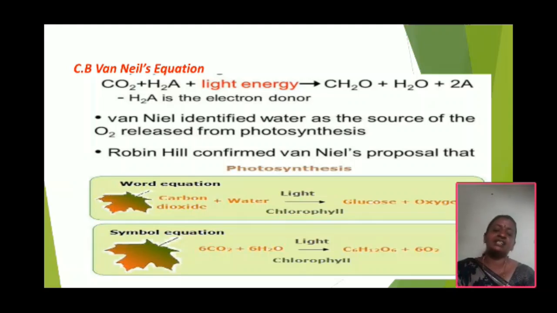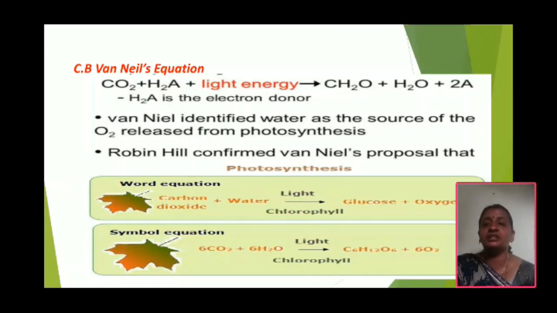Here no oxygen is released during photosynthesis, and sulfur is evolved in the process. Later, Robert Hill, a scientist, showed that oxygen is released from water. Then the equation was modified as follows.